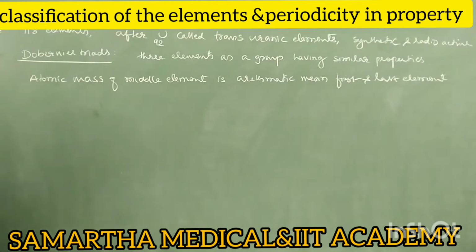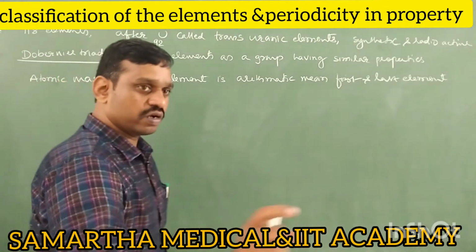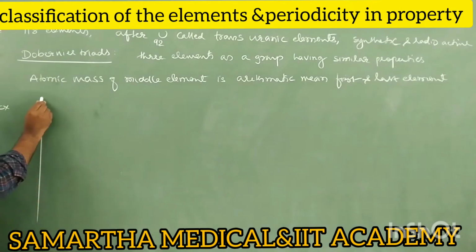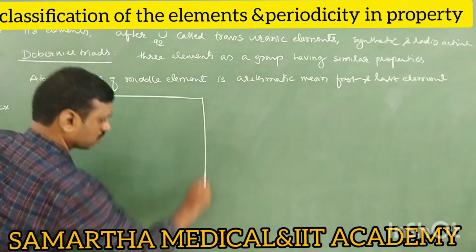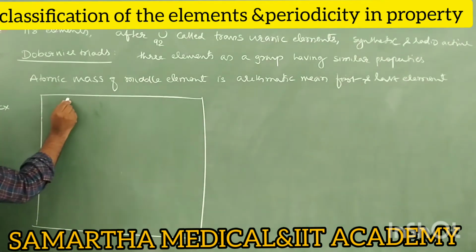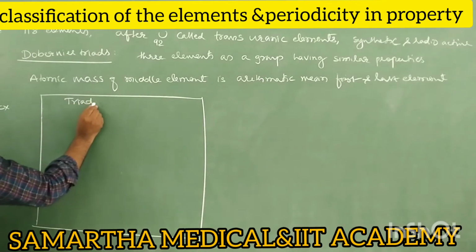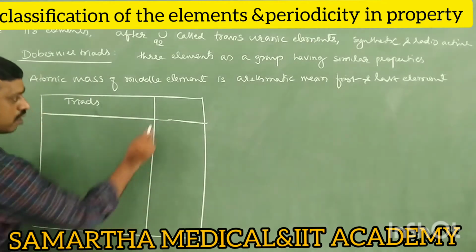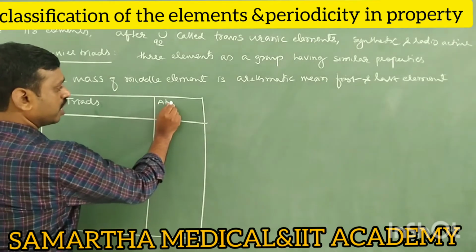Right. Here important is you need to remember what are the Dobereiner triads. Okay, examples are important. Most of the time they ask the question, which of the following is a Dobereiner triad, which is not a Dobereiner triad. So therefore examples are only important. Example, better you take a tabular column. So here is triads. Here you take the atomic mass of the middle element.